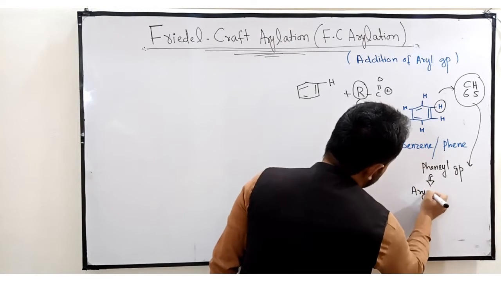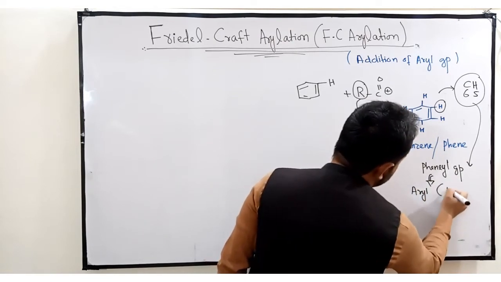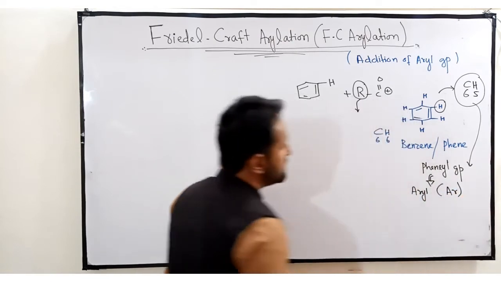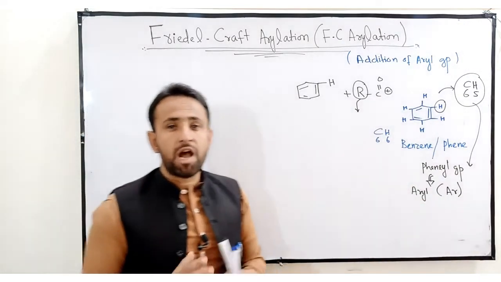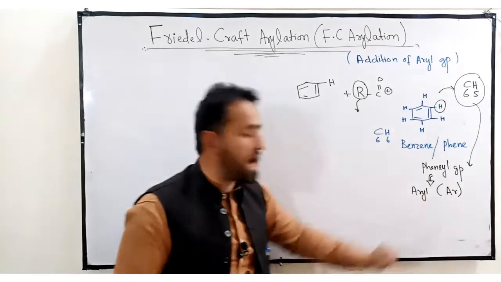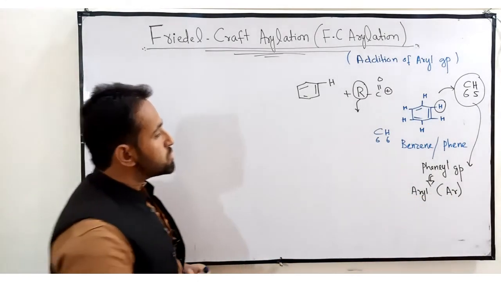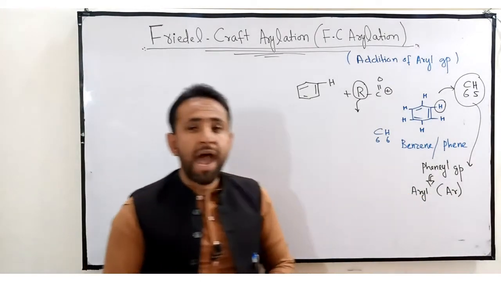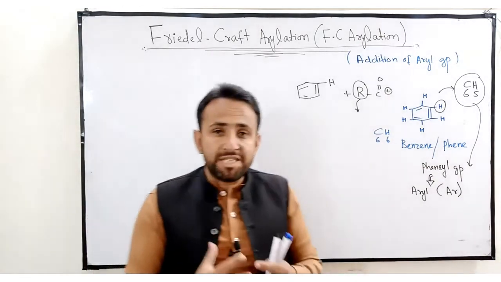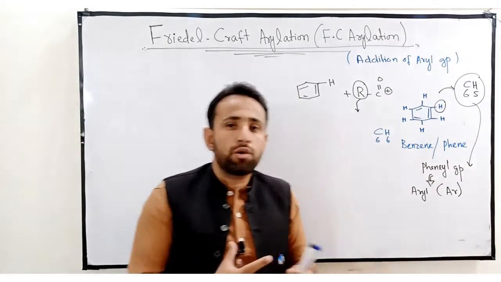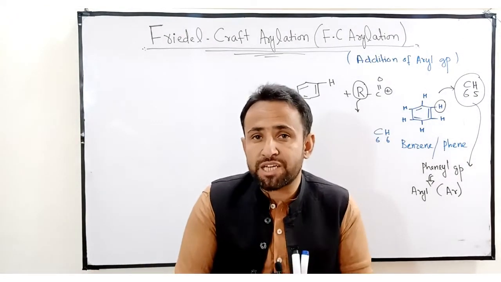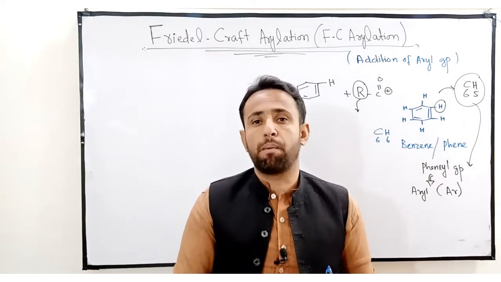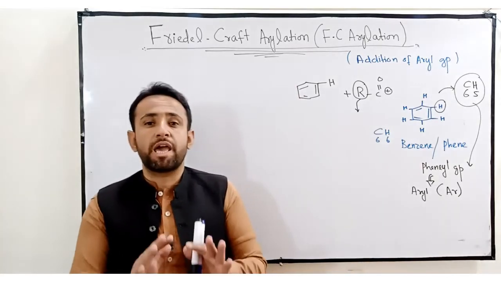This is also known as aryl, which is represented by Ar. Do not mix this symbol with argon, because argon is also represented by Ar. Understand, dear student? So this is aryl. Now what do we mean by an aryl group? Simply, when we replace one of the hydrogen atoms of an aromatic compound, it is called an aryl group.